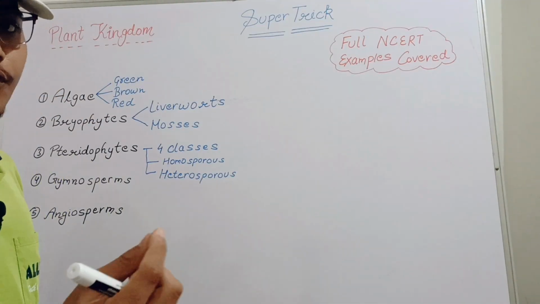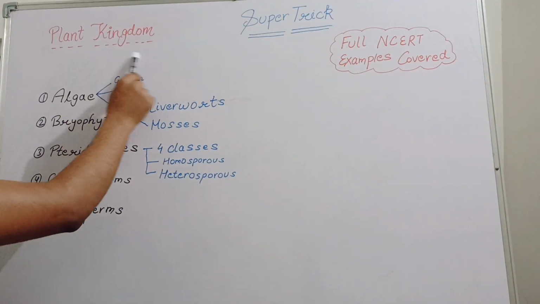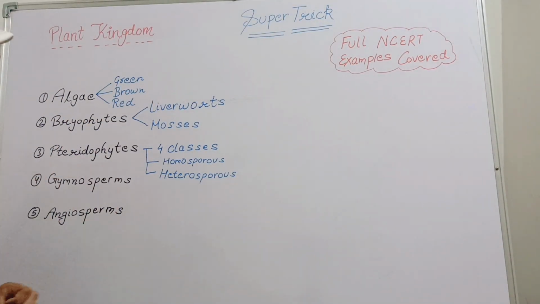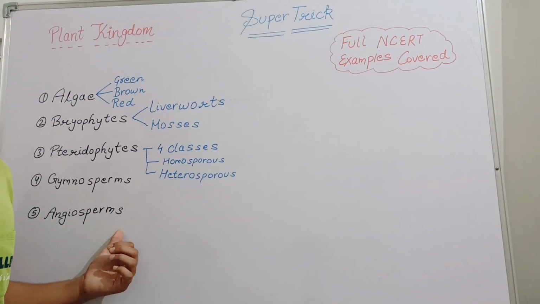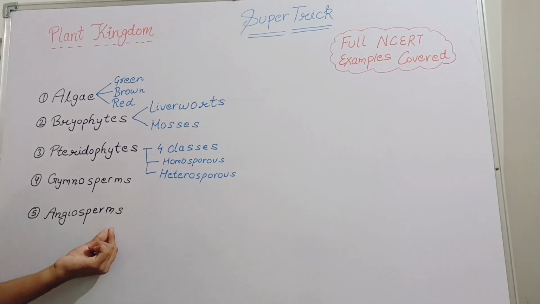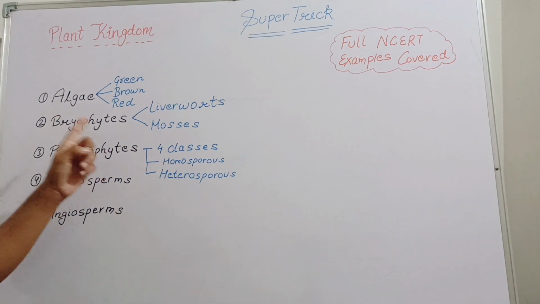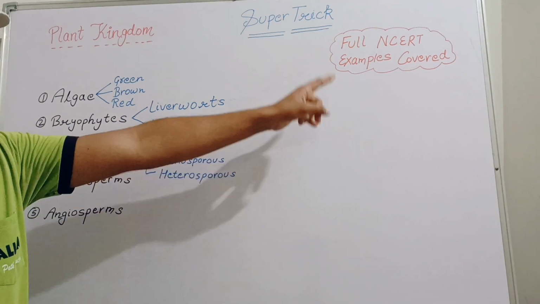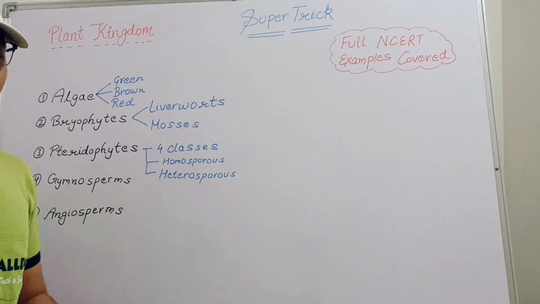First of all, we have classified Plant Kingdom into 5 groups, that is algae, bryo, ptero, gymno and angio, as you all know. Now the angiosperm we will skip in this video because for the angiosperms there are a lot of chapters and we can complete the examples of angiosperms in those chapters also. So today the main focus is going to be algae, bryo, ptero and gymno. All examples of our NCERT will be covered in this video only. So be with me till end.